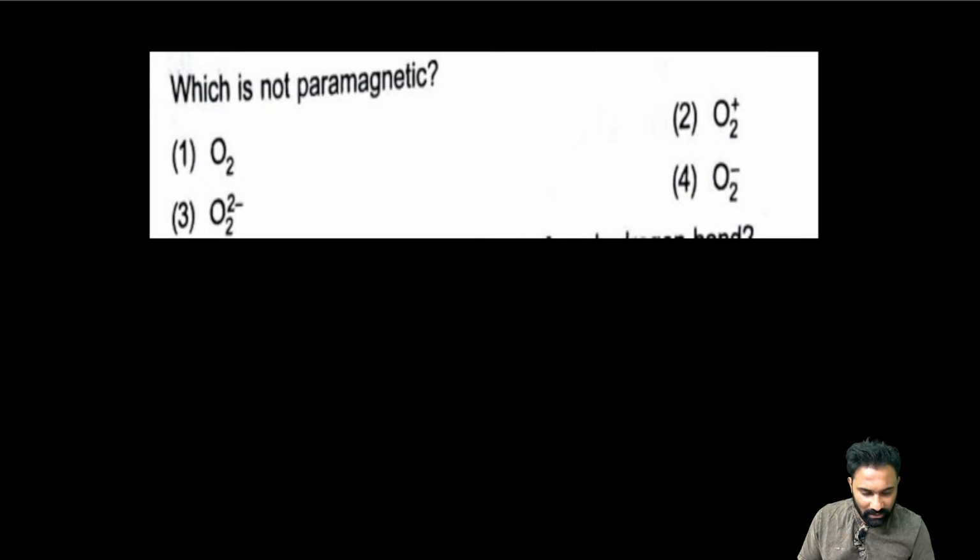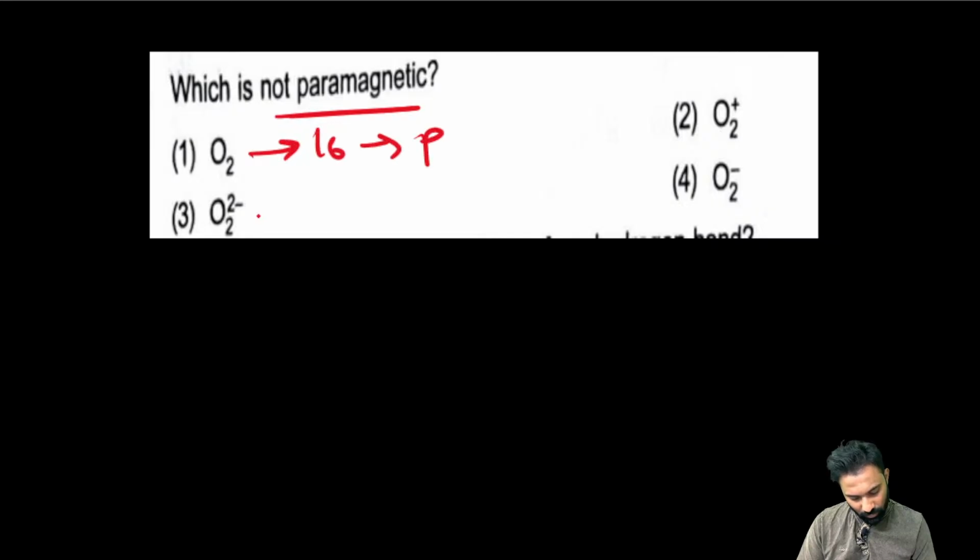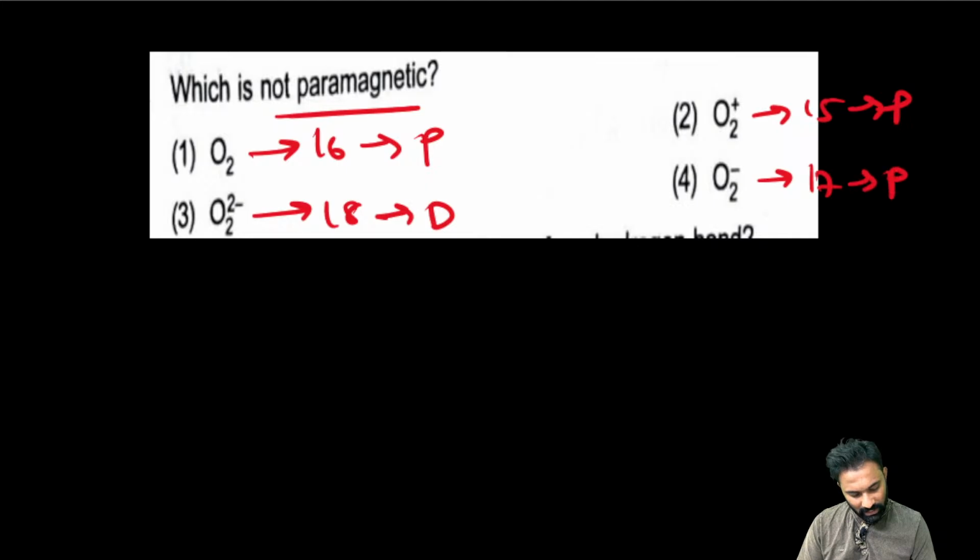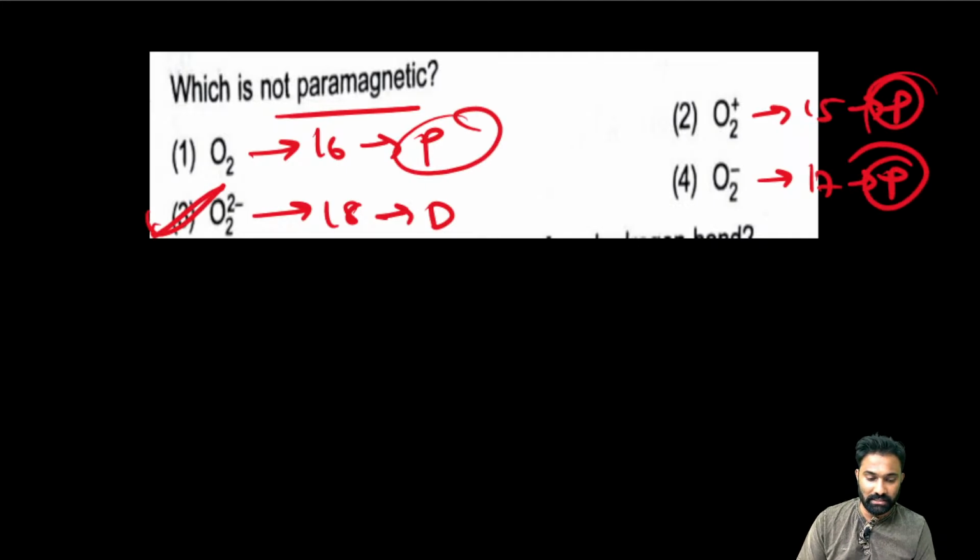Now they are saying the answer is 3. Which is not paramagnetic? O2 with 16 electrons is para. O2 minus with 18 electrons is dia. O2 plus with 15 electrons is para. O2 minus with 17 electrons is para. Here para. Now this one is dia. So option number 3. Good, my dear friends. Good, everyone.